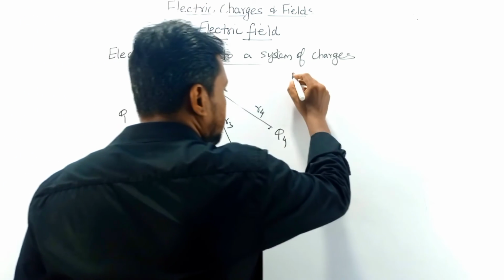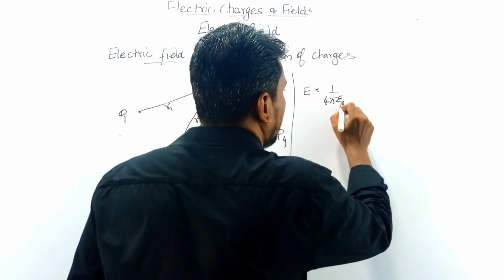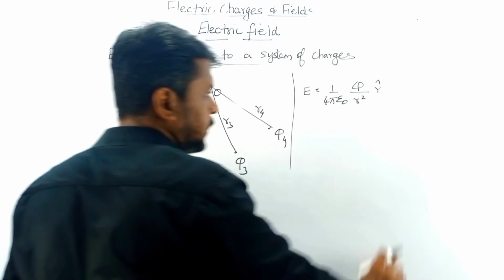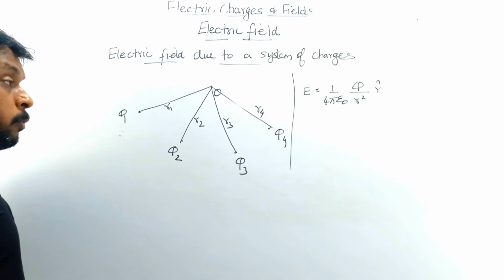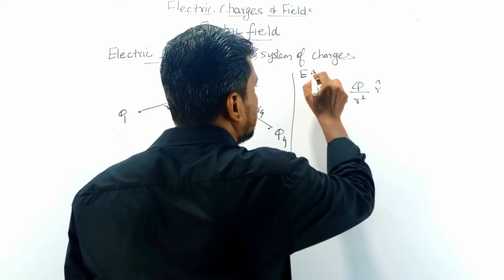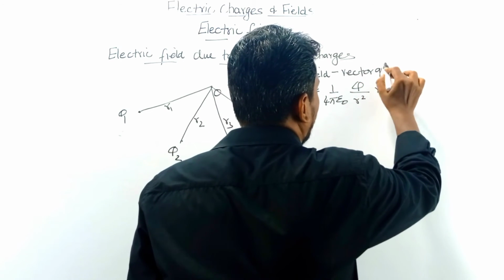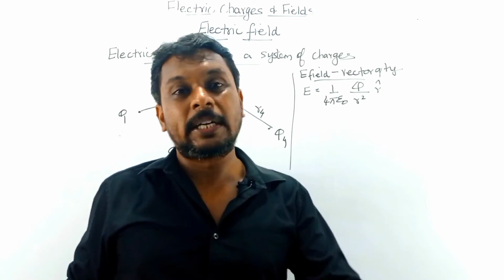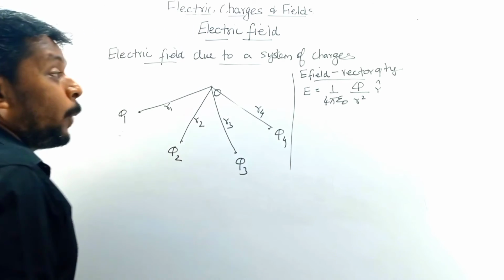You know that generally electric field is given by 1 by 4 pi epsilon naught, q by r square, r unit vector. This represents the direction. One more important point is that electric field is a vector quantity. How? You know that force is a vector quantity, which in turn makes electric field also a vector quantity, because it depends on the value of force.